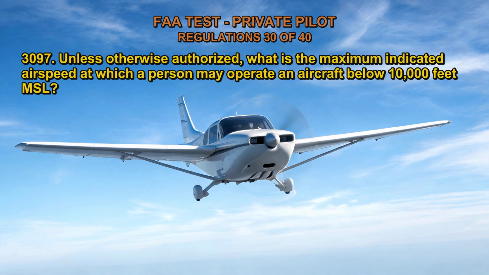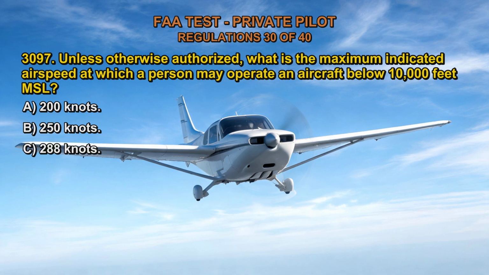3097. Unless otherwise authorized, what is the maximum indicated airspeed at which a person may operate an aircraft below 10,000 feet MSL? A. 200 knots. B. 250 knots. C. 288 knots.